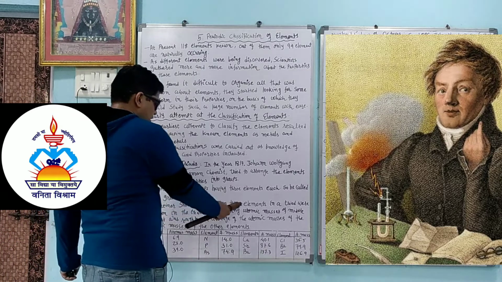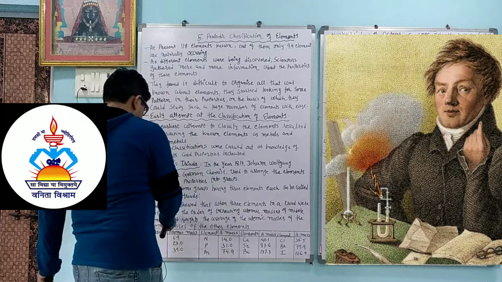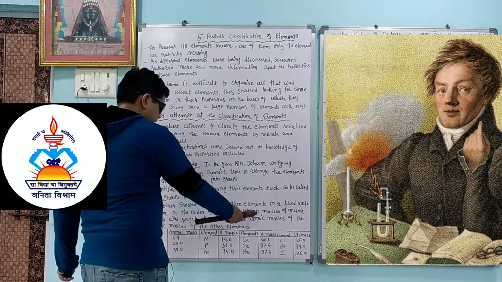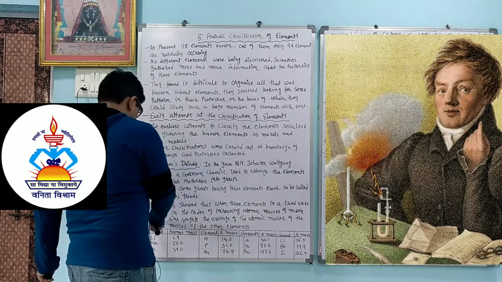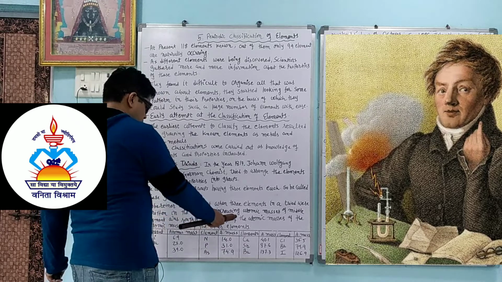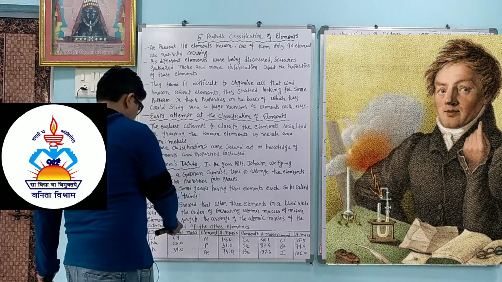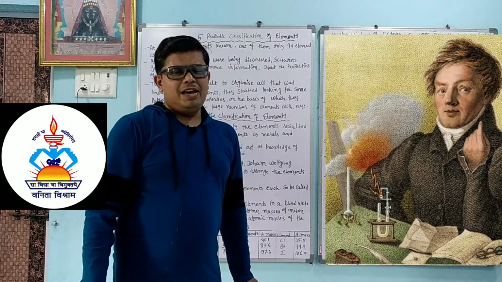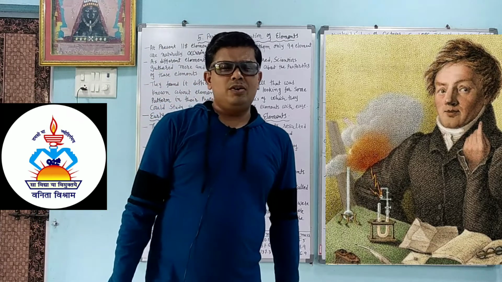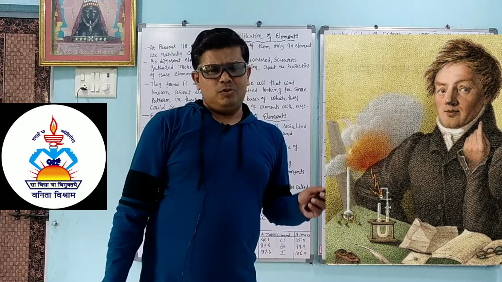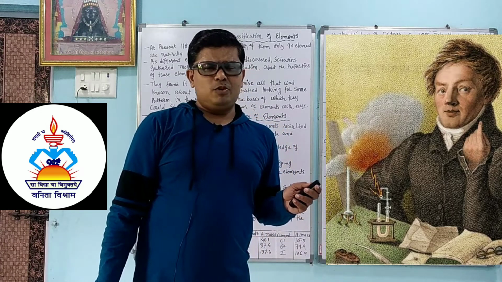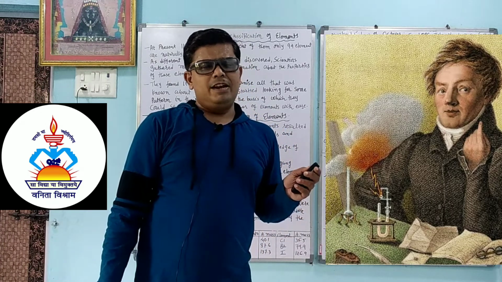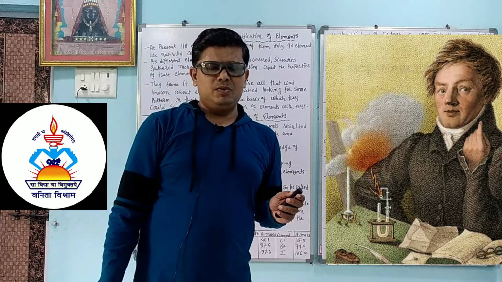Dobereiner saw that when the three elements in a triad were written in the order of increasing atomic mass, the atomic mass of the middle element was roughly the average of the atomic masses of the other two elements. Now dear student, we know about the average. The average of anything is the total of the observations divided by the number of observations.